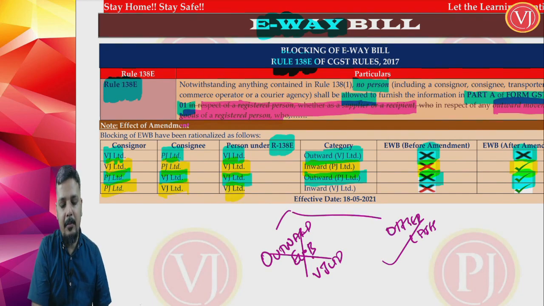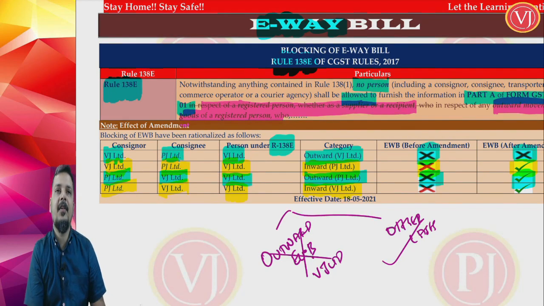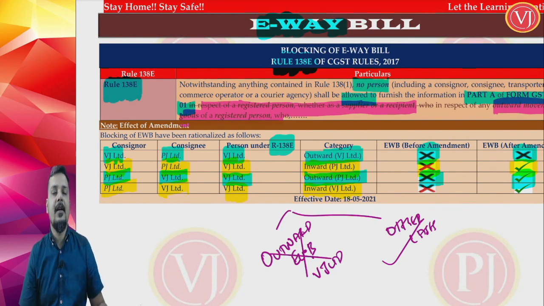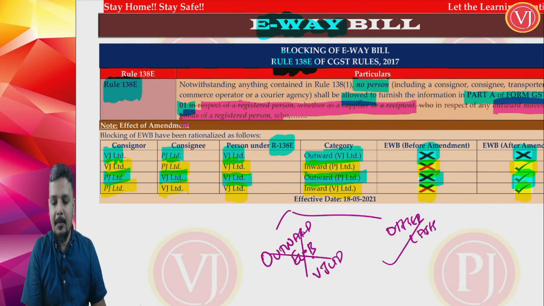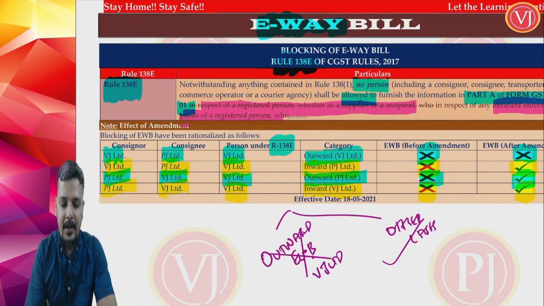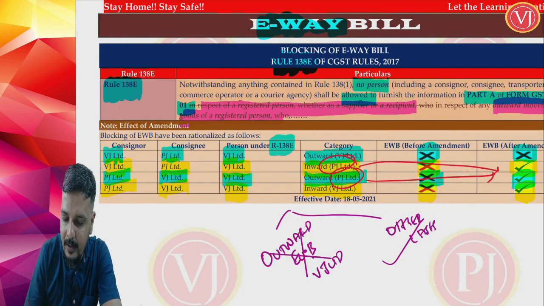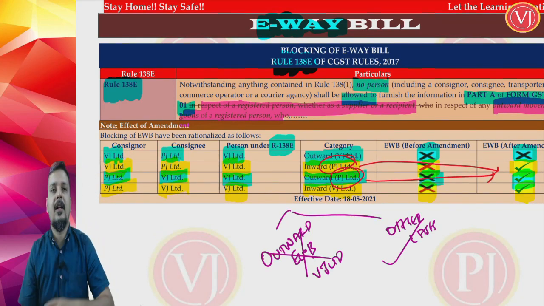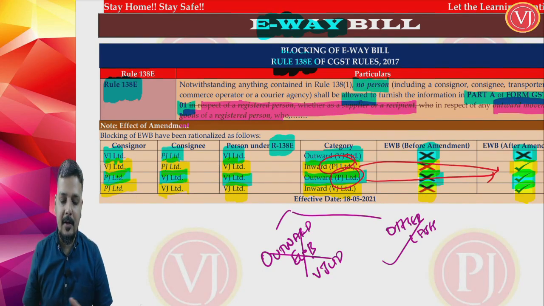The last case, we will take PJ Limited to VJ Limited. The violation is done by VJ Limited, who is covered under 138E. Now, inward e-way bill is to be generated by VJ Limited. VJ Limited wants to generate inward e-way bill. Before the amendment, it was not possible. After the amendment, it is possible. If you see carefully, whenever e-way bill is to be generated by PJ Limited, he can do it. Though the other party is VJ Limited, he can generate e-way bill, whether it is outward e-way bill by PJ Limited or inward e-way bill by PJ Limited.